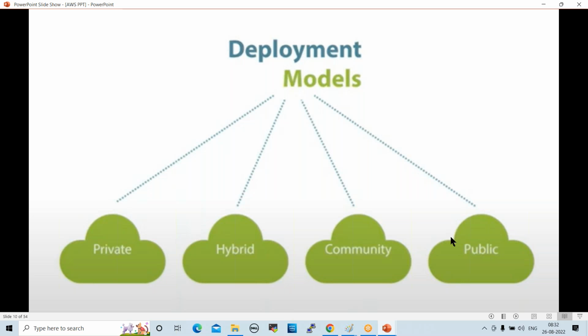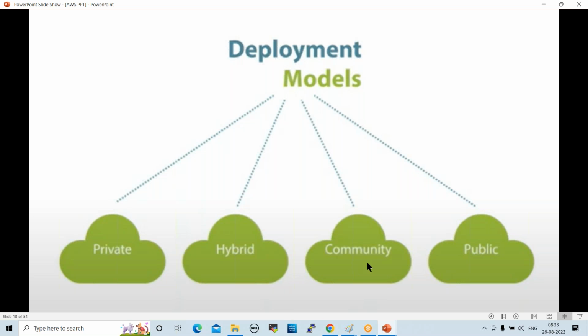Why are they using hybrid cloud? Because they want to host their databases in their local servers and host their websites in cloud. For example, HDFC Bank is using hybrid cloud. They are storing their accounts in their local servers, and they're storing the net banking site and credit card sites in public cloud. Still, people are not believing in cloud, but cloud is 100% secure, right?